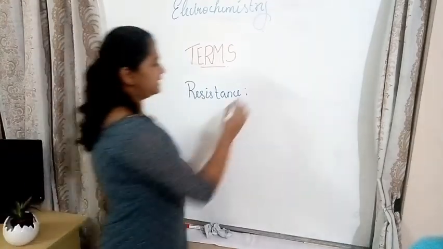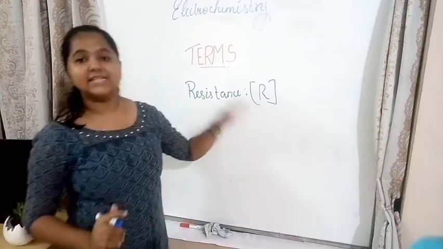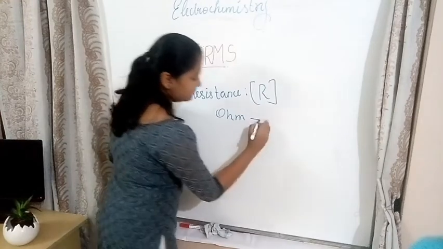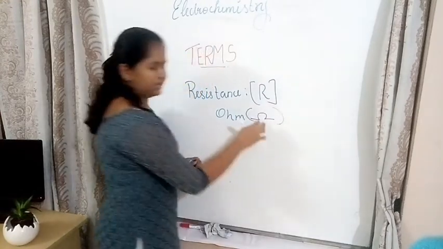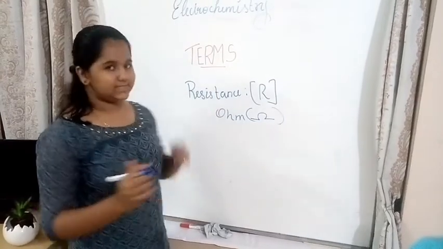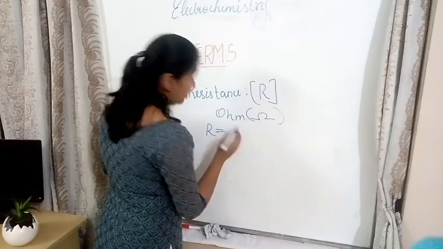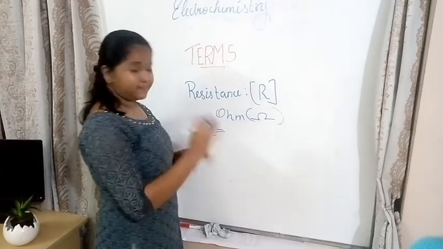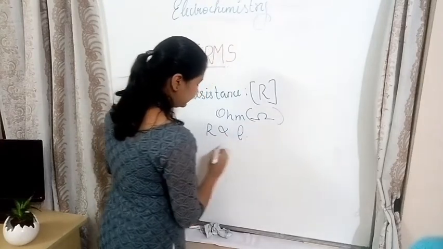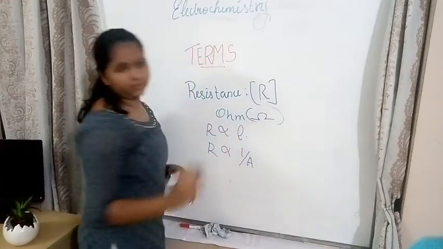It's represented by the letter R. It has its SI unit called ohm, that is represented like this. Okay, this is ohm. And then what is resistance? We'll write the equation. R is proportional to length, and resistance is inversely proportional to area of cross section.